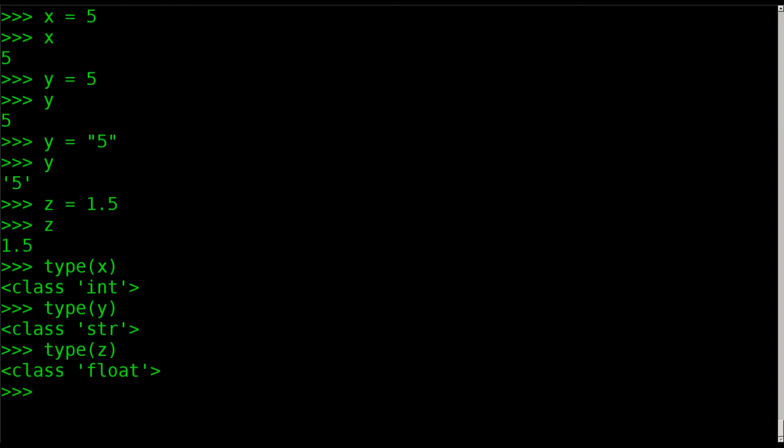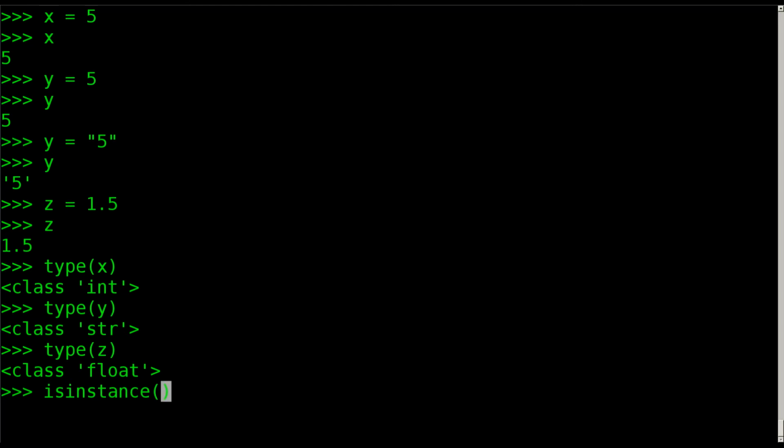But if we wanted to actually put this into a statement of some sort, we want to check the value, not just find out the value. We're going to check: is it an integer? Is it a string? Is it a float? That's what we need to check, and we can check that with a function called isinstance. isinstance is a function, so we're going to put in these parentheses.